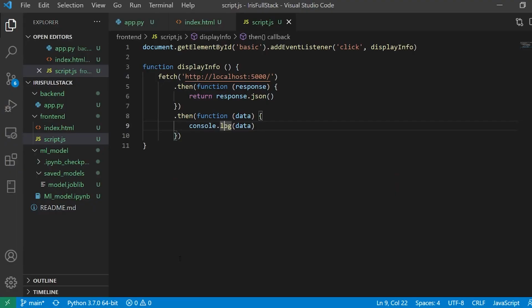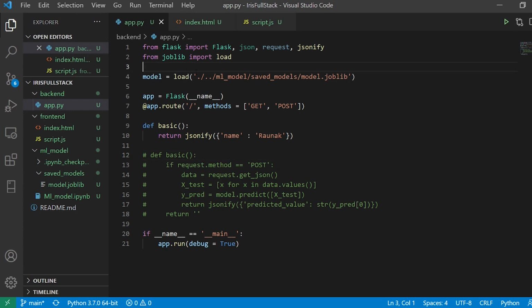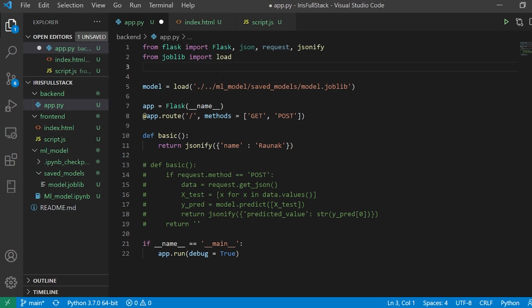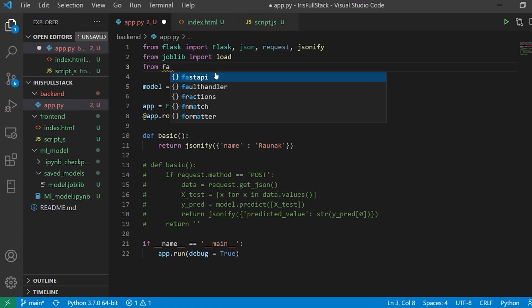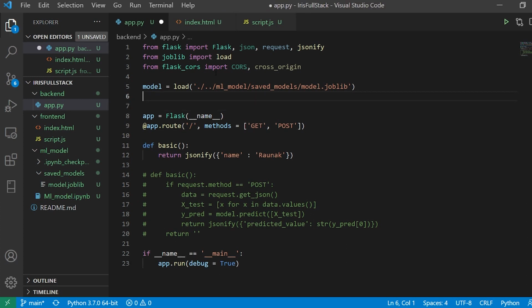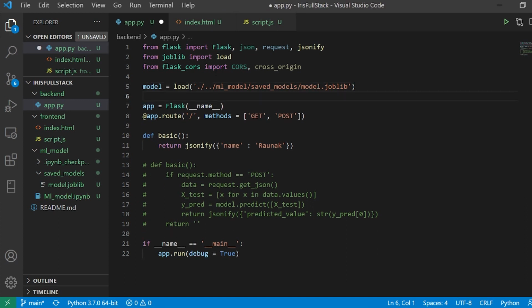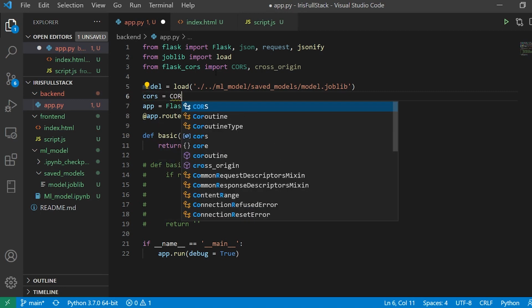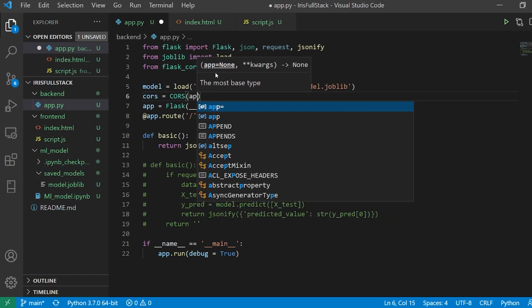The way cross origin works is I'm going to work with Flask CORS. I'll say from flask_cors, I'm going to import CORS and something known as cross_origin. This cross_origin is basically a decorator, and CORS is a function. The first step is I'm going to make a variable, CORS, which is going to take my app.